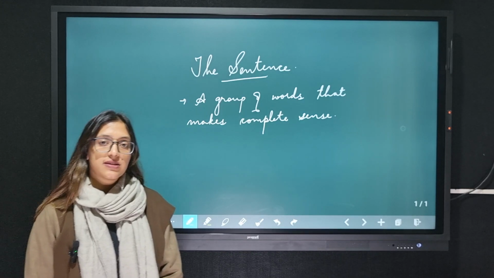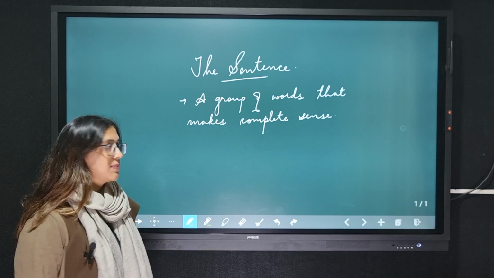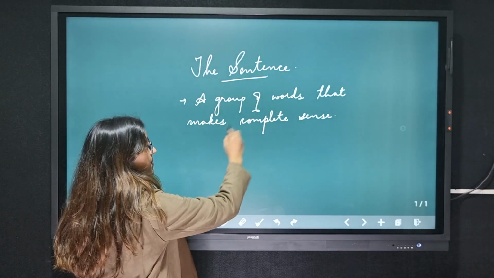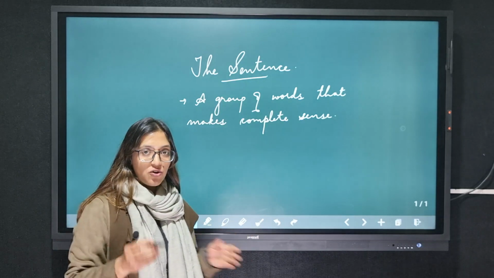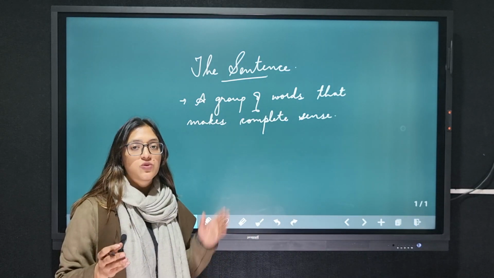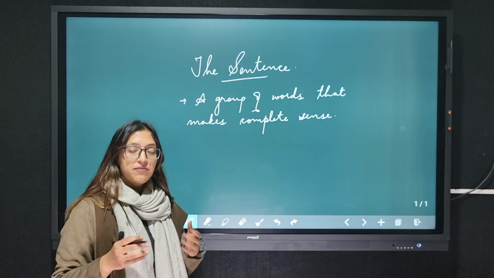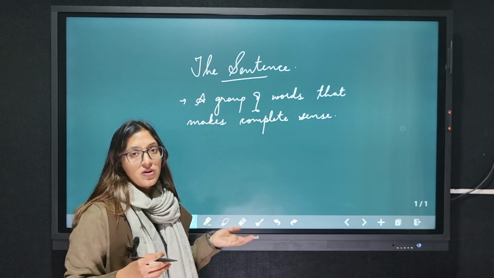So we are going to discuss a grammar chapter. So the name of the chapter would be the sentence. So what do you mean by a sentence? A group of words that make complete sense. So any group of words जो पूरा कोई मतलब बनाते हैं उसको हम क्या बोलते हैं? Sentence. So it could be some different group of words, but if they're not making a sense, we are not going to call it a sentence.